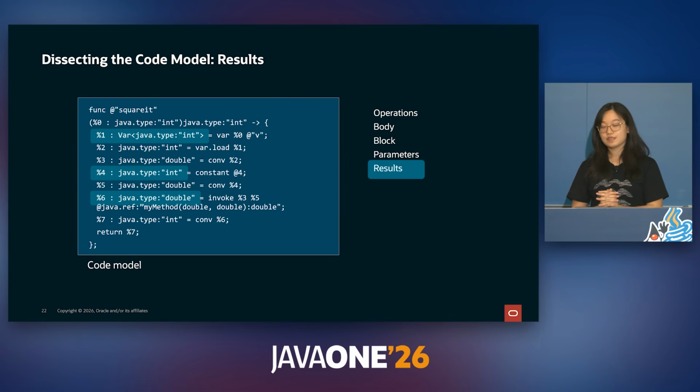Moving on to results, every operation inside of the code model has a result that's stored. And it is denoted by a specific type, such as integer or double, and is referenced by, if you see the percent symbols, those are basically how we refer to those results in future or subsequent operations.